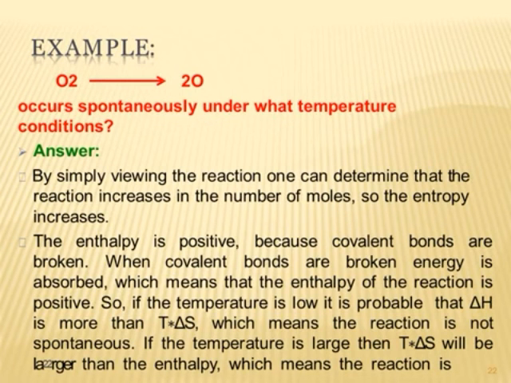Some of the pharmaceutically useful thermodynamic equations are ΔG = −RT ln K, where G is the change in free energy, R is the gas constant, T is the temperature in Kelvin, and K is the equilibrium constant. The following equation can be used to find ΔH, that means the heat of reaction, when K1 and K2 are available at two temperatures T1 and T2. The equation is log K2/K1 = ΔH/2.303 ((T2 − T1)/(T1 T2)).